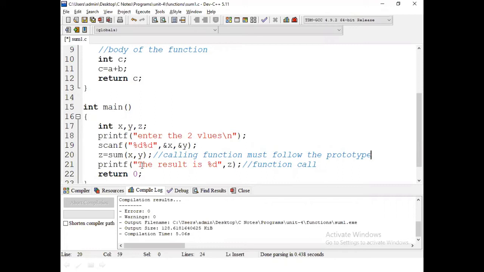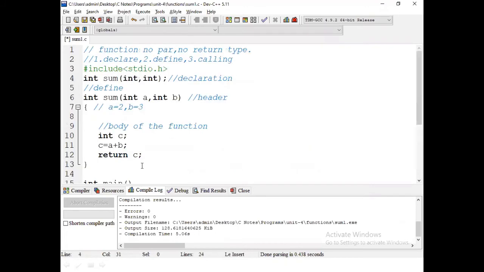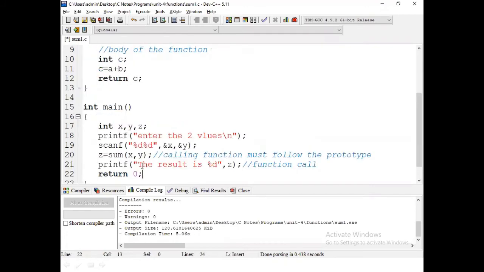How many parameters are there in the declaration? Two parameters. What is the return type? Int type. Here it is satisfied. What type is written in the function? Integer type is written and that value is assigned to z. How many parameters are declared here?